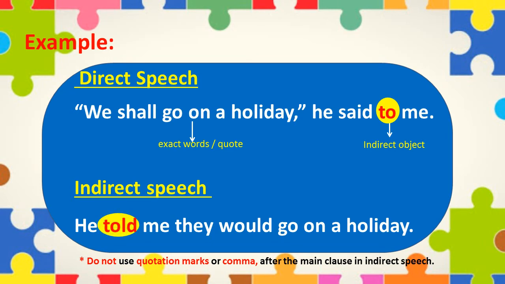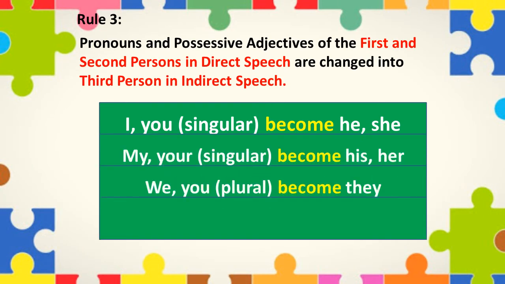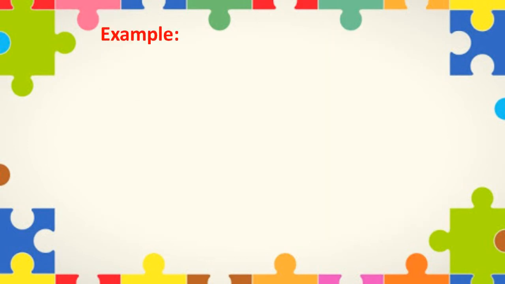Now, rule number 3. Pronouns and possessive adjectives of the first and second person in direct speech are changed into third person in indirect speech. For example, I, you singular will become he, she. My, your singular will become his or her. We, you plural will become they. Our, your plural will become their.